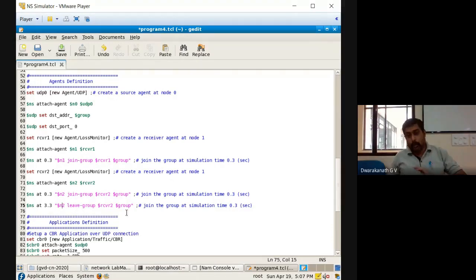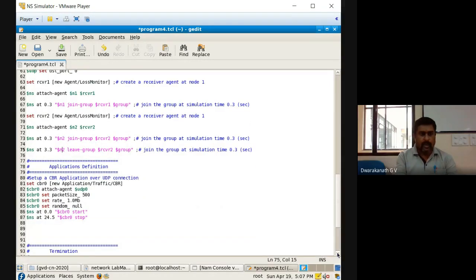To show the multicast routing demonstration, how the nodes will come into the group and how the nodes will come out of the group, to show that particular simulation, we are using these two steps. That is, exactly at 0.3, node 2 will get in, and at 3.3, N2 is going out. Now coming to the next thing.